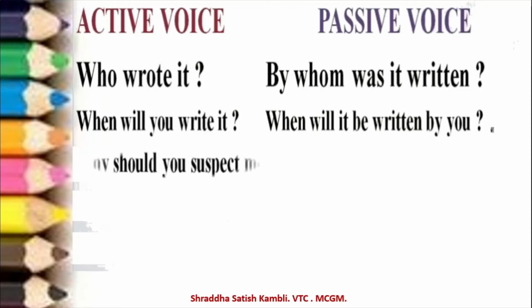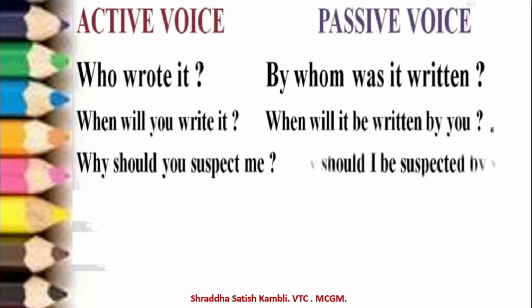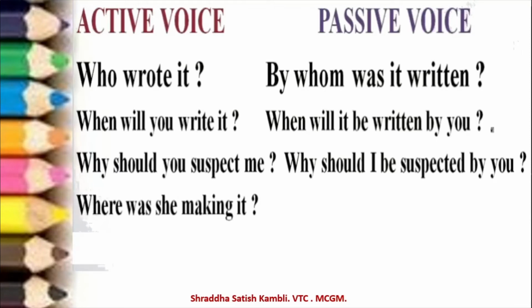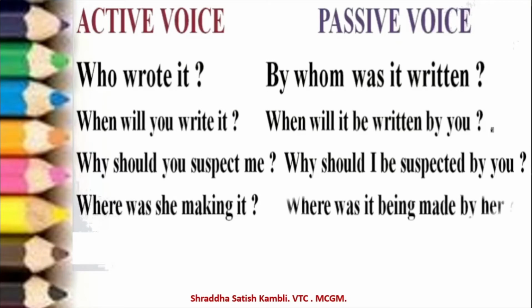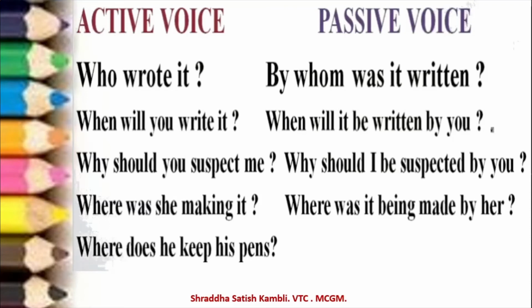Next, why should you suspect me? Passive. Why should I be suspected by you? Next example. Where was she making it? Passive? Where was it being made by her? Next, where does he keep his pens?